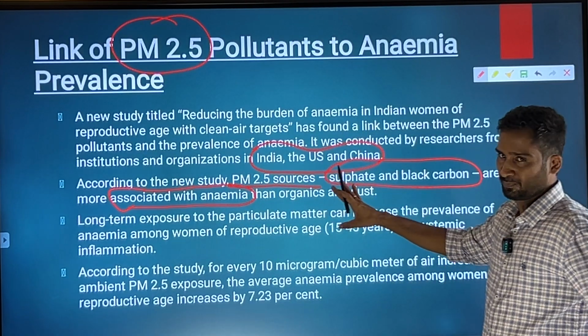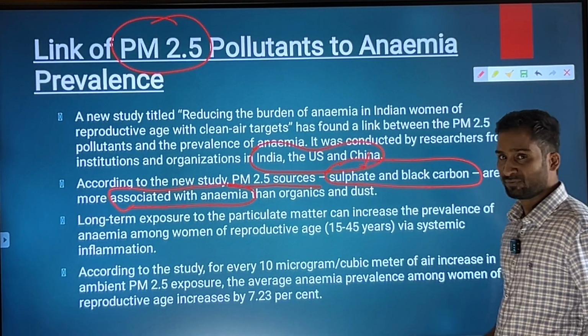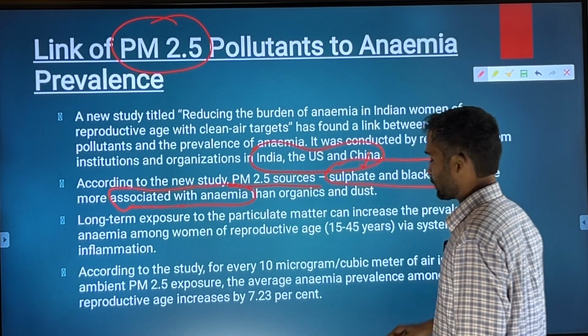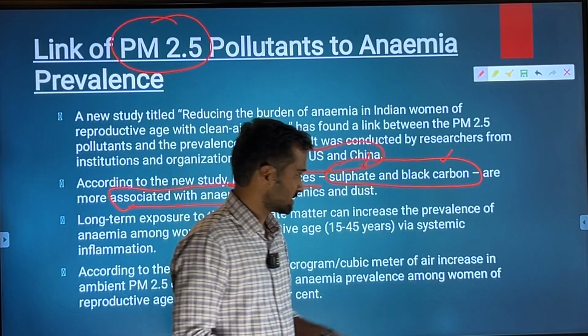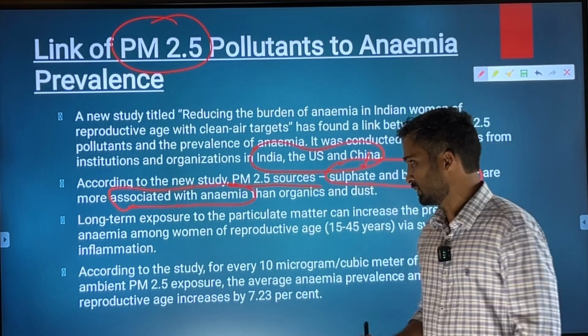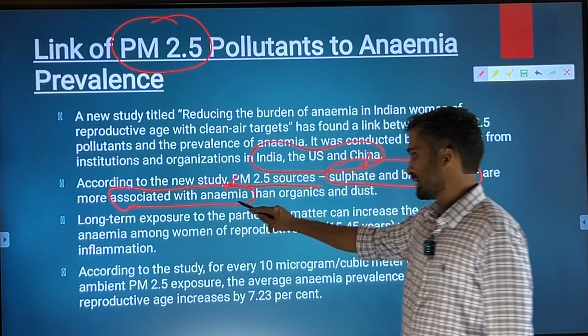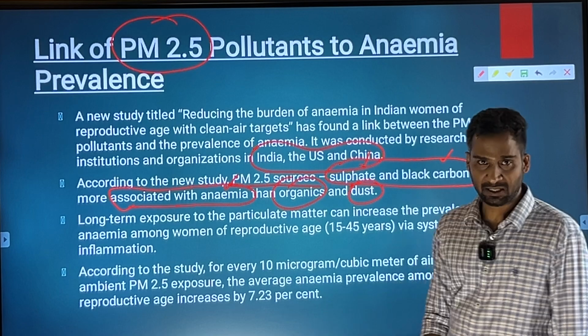PM could be of different nature: sulfates, carbonates, black carbons, pollen grains, small dust particles, but PM belonging to sulfate and black carbons is especially associated with anemia, more than the organics and the dust.